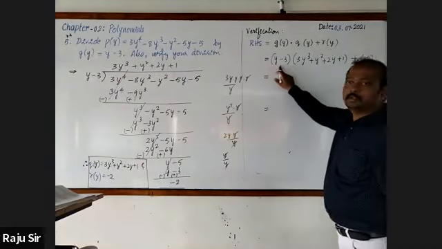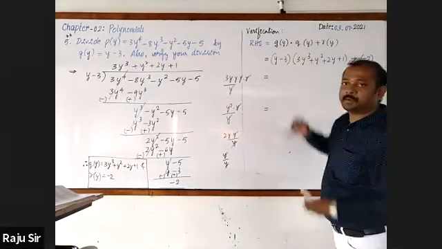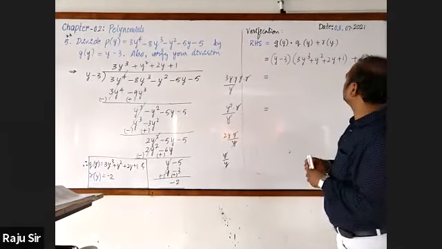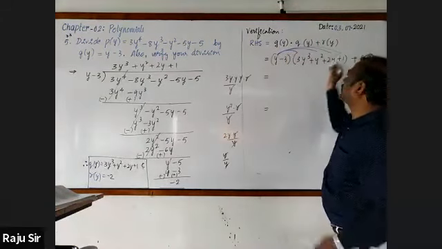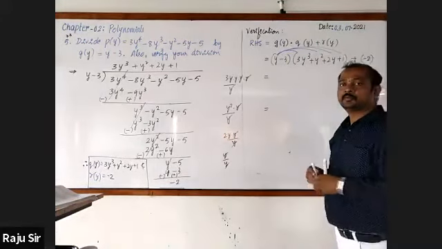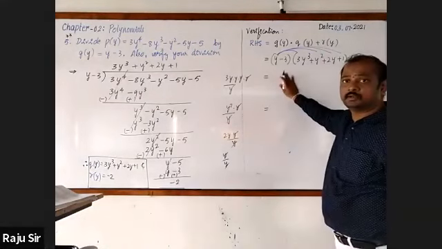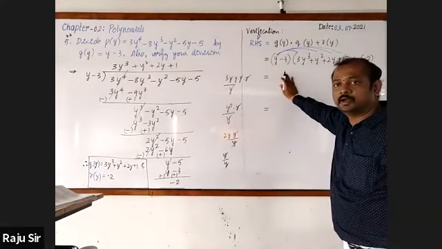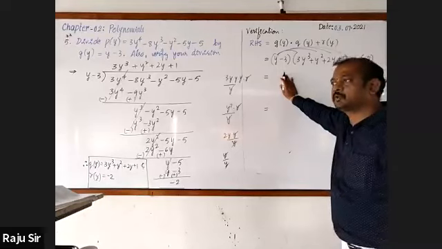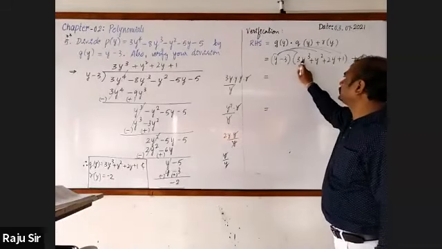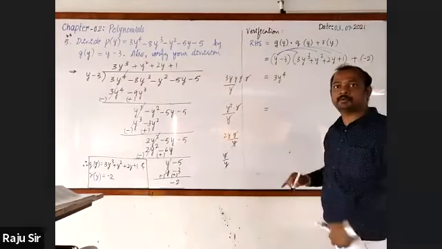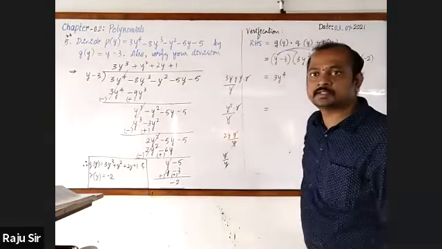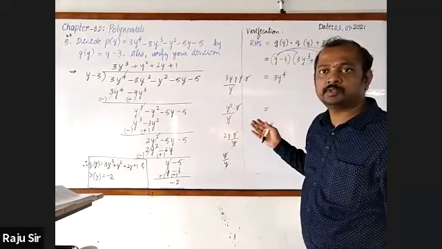Now, you may multiply y with 3y cube. 3y to the power 4 plus 3 cube y cube. All right, you just go for cross checking. Y into 3y cube is 3y raised to the power 4. You have to write with me.